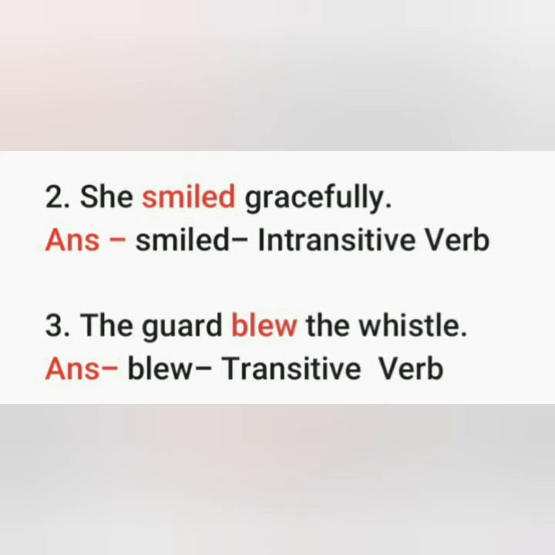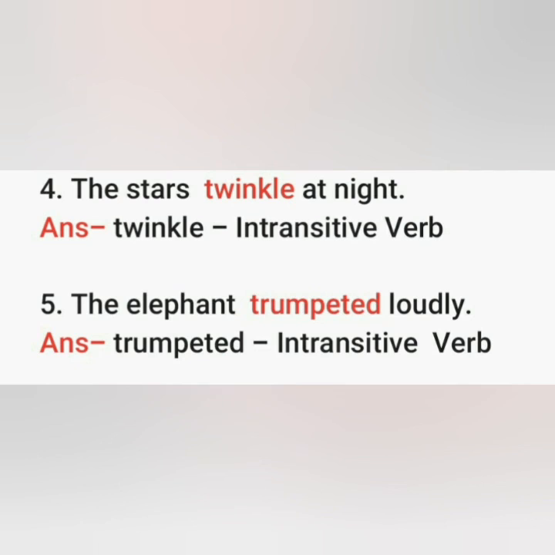And if we ask the question what, the guard blew what, then we have the answer of the question what, that is the whistle. And when we have the answer of the question what, it means it is a transitive verb.